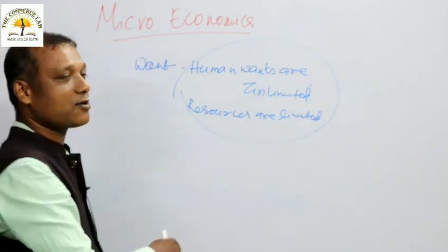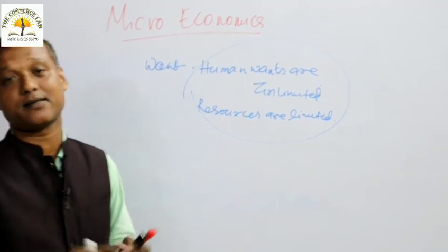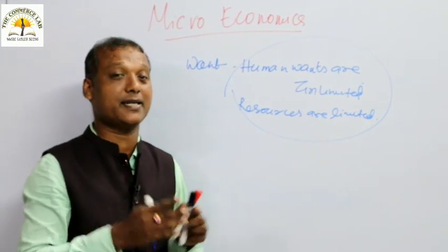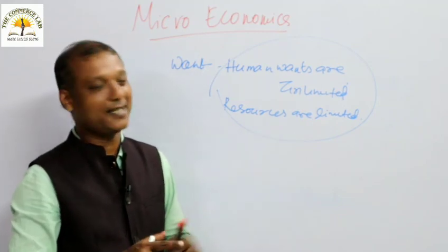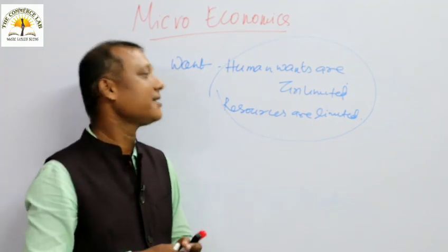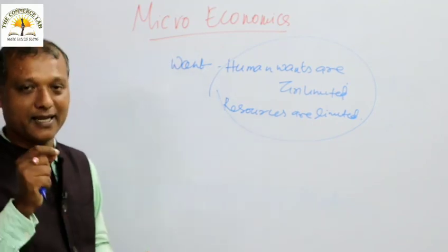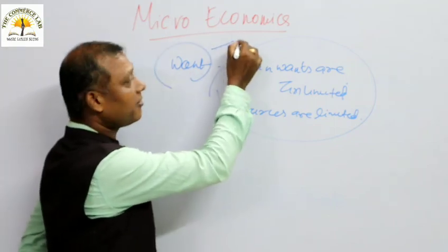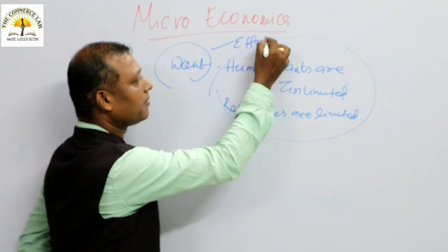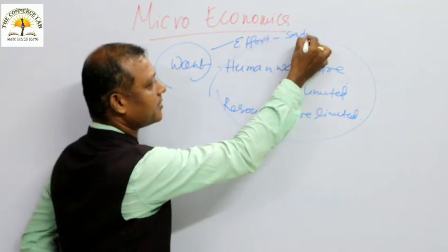Even if you ask somebody else, he will tell you that I have a number of wants, but he can't fulfill all his wants at the same time because the resources are very limited. This is the subject matter you should understand. This is the study of economics. Economics starts from a want, want leads to effort, effort leads to satisfaction.